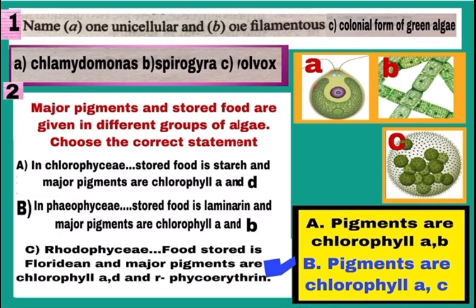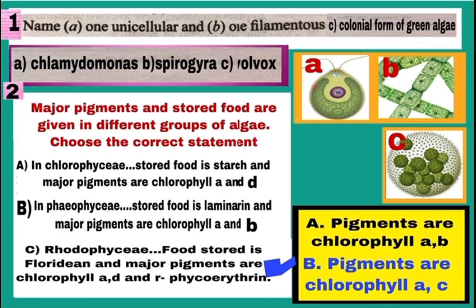Major pigment and stored food are given in different groups of algae and you have to choose the correct statement. A statement, देखिए क्या है. In Chlorophyceae, stored food is starch and major pigments are chlorophyll A and D. It is a wrong statement. The major pigments in Chlorophyceae are chlorophyll A and B. And the correct answer is written in the yellow block.